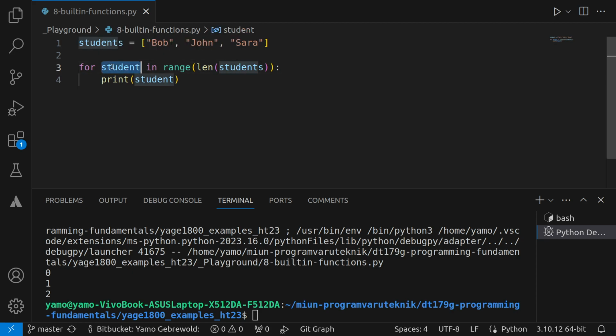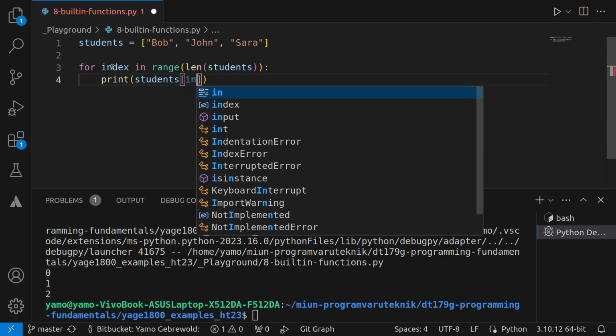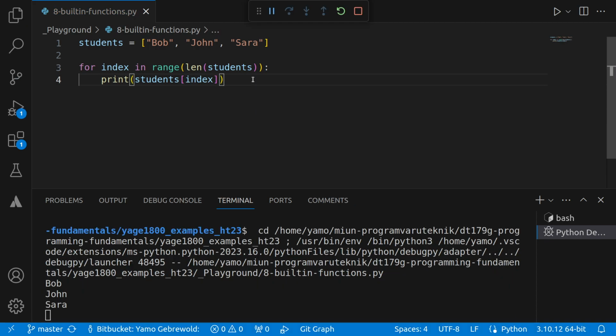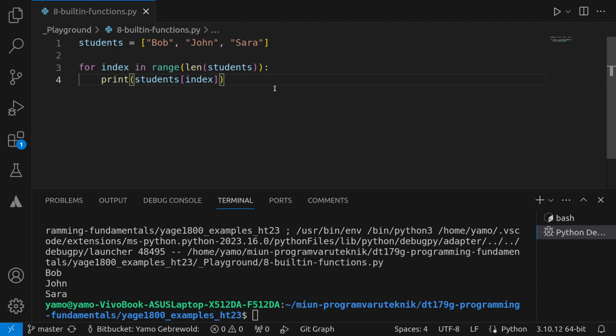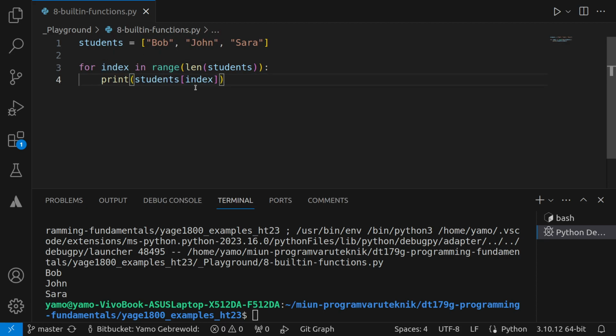So it's not the actual student, but it's the index. So if I want to print out the actual name, I have to access it with its index, right? So like that.